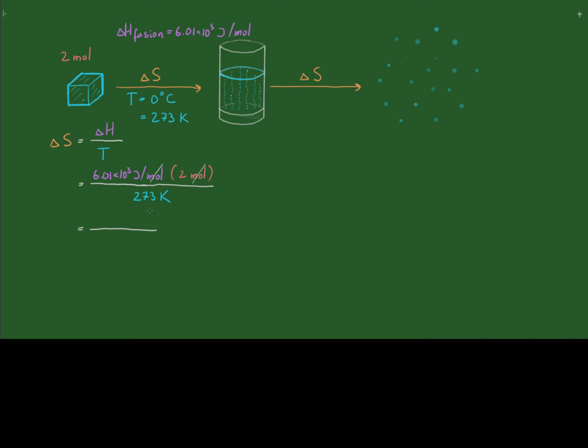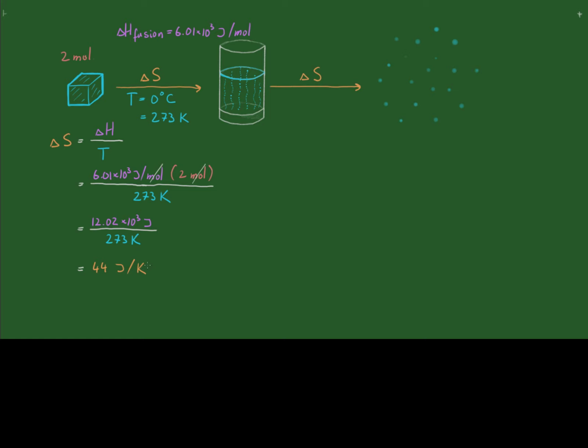So 6.01 times 2 is 12.02 times 10 to the power of 3 joules, over 273 Kelvin. And that gives us 44 joules per Kelvin. So the entropy of fusion of 2 moles of ice is 44 joules per Kelvin.